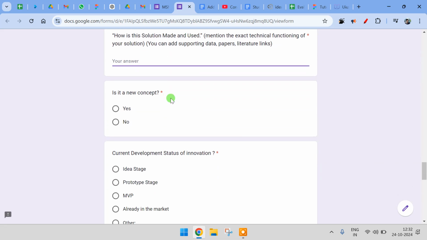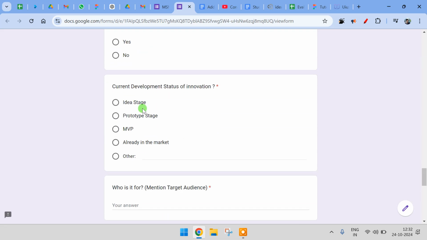Then they are asking, is the concept new? Yes or no. If it is not, you can always mention no, because not all the ideas will be very innovative or new, but it is acceptable. Even if it is not new, you can always go ahead and click no. And if it is a new idea, you can always go ahead and click yes. Then what stage is the innovation at? It is only at idea stage, or prototype, or MVP.